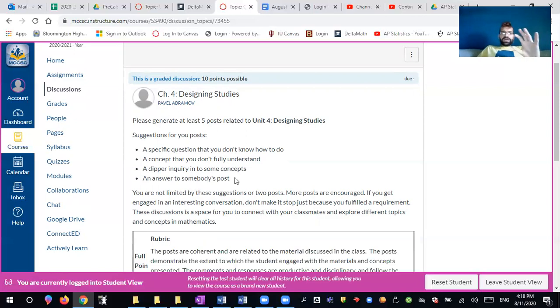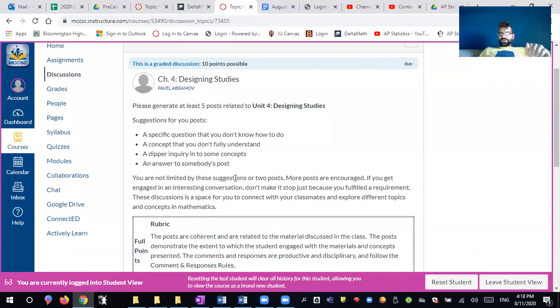I will have a video posted on here that describes what's an appropriate post and what is not. But basically, this is a place for you to communicate with your classmates and maybe to get some help from your classmates or help other classmates in the course. You are required to make 5 posts. They have to be coherent posts on topic.